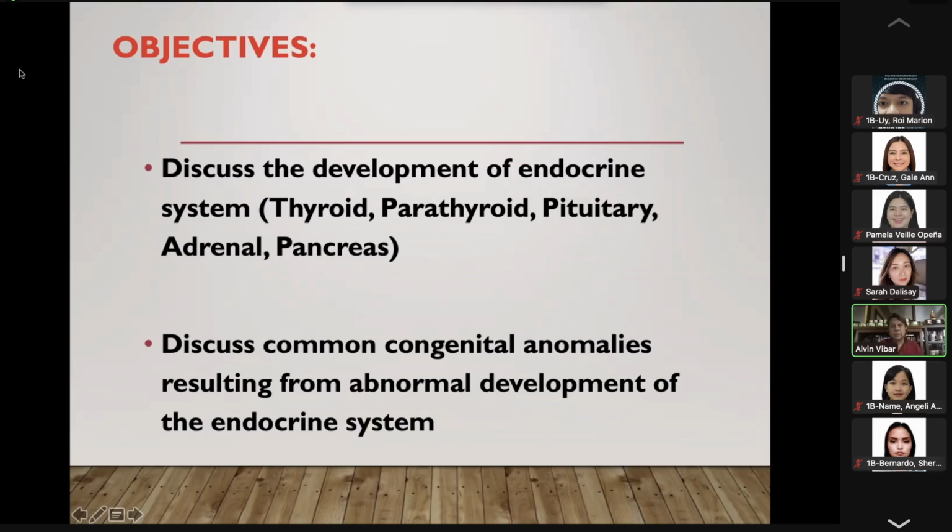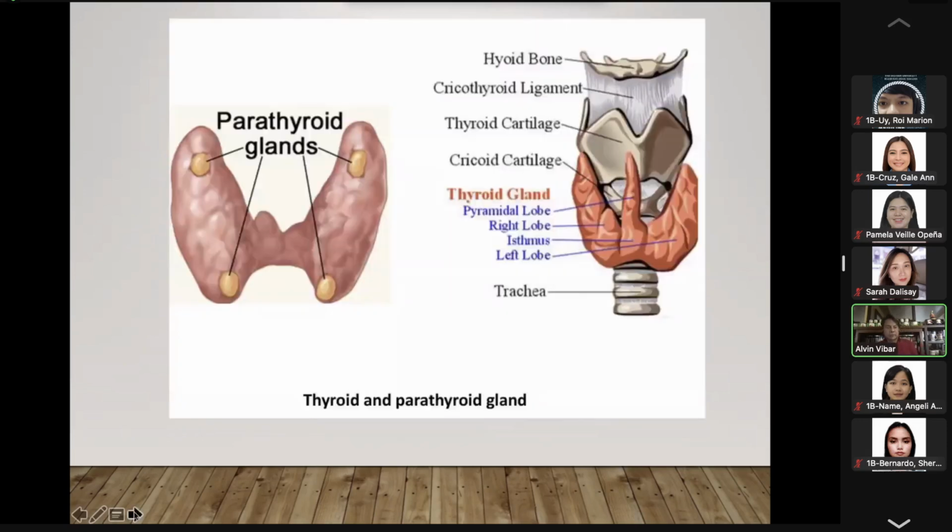So let's start with the organ. Okay, thyroid and parathyroid gland. In gross anatomy, the specific location of the thyroid gland is mentioned: in the neck area, the anterior part of the neck.